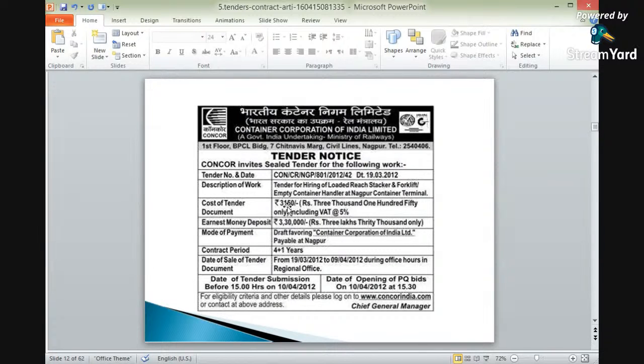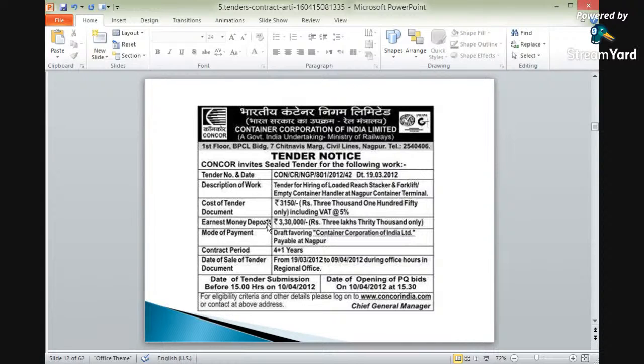The cost of the tender document is 3,150. Okay, in which all the prescriptions of work, all the specifications of work, all the technical things related to the work will be mentioned. So the cost for that document is 3,150. What is the earnest money required for this tender notice? The earnest money required for this tender notice is 3,30,000. Okay. So 3,30,000 is the earnest money deposit.